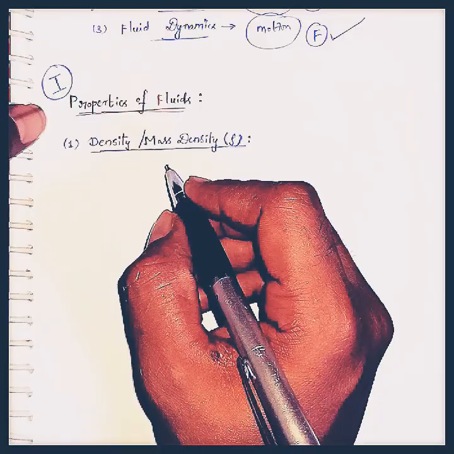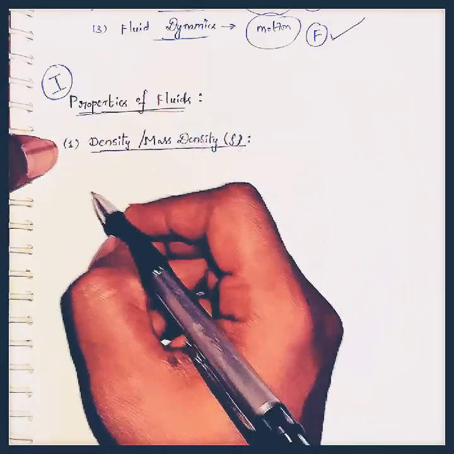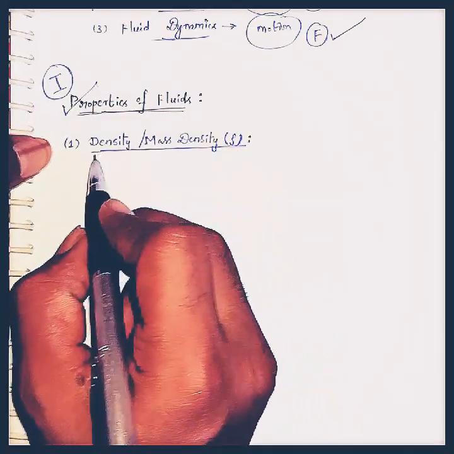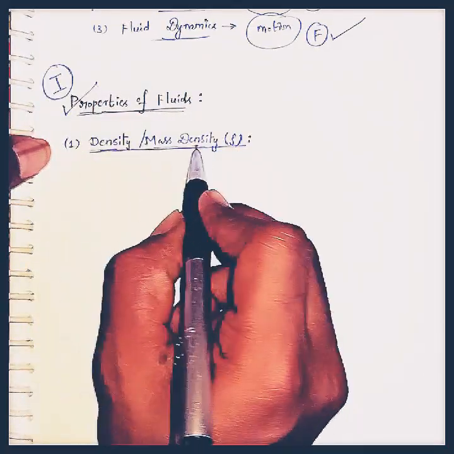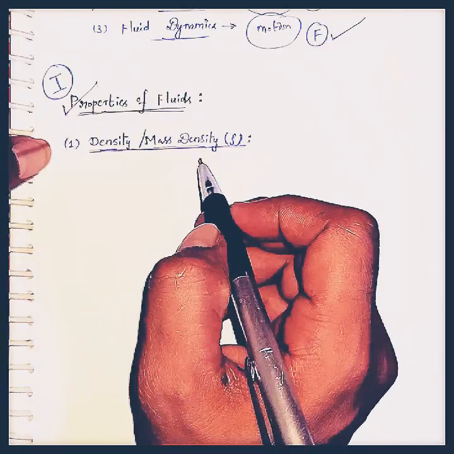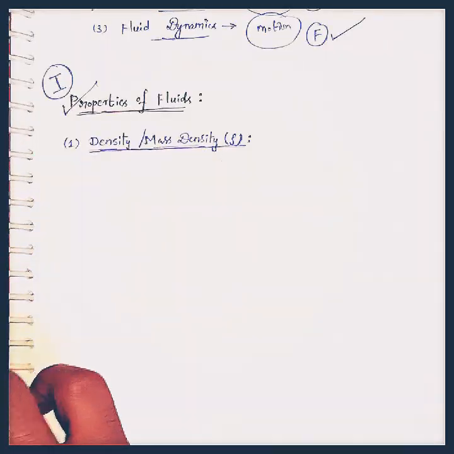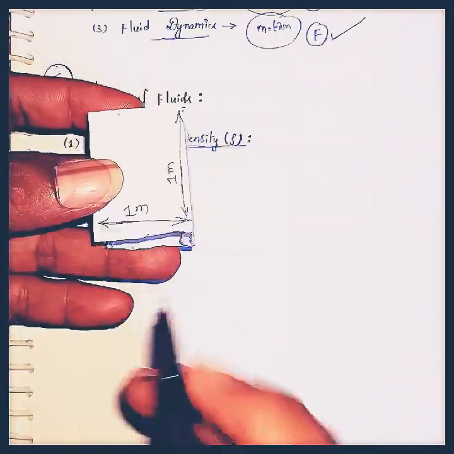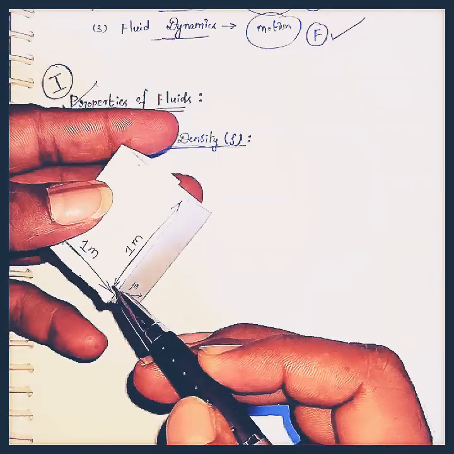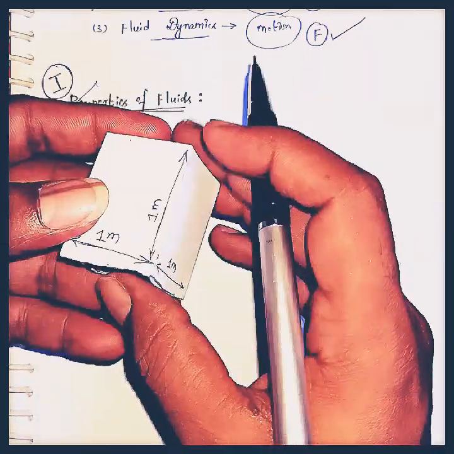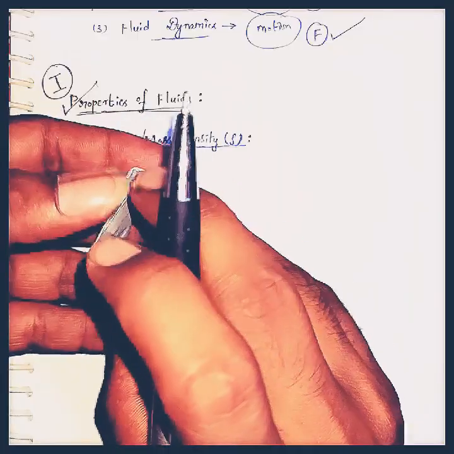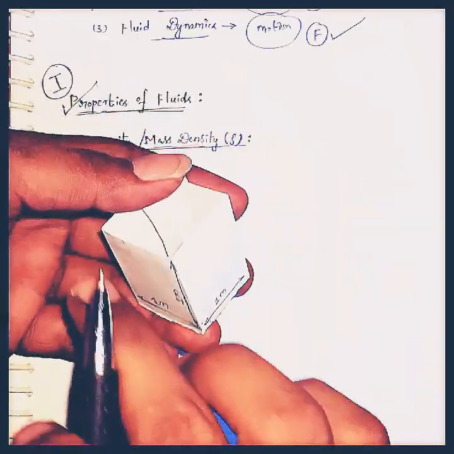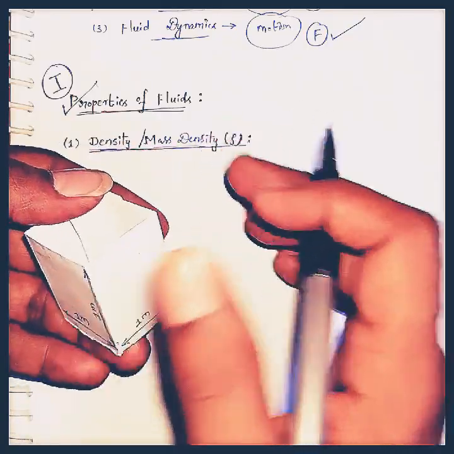Let us start the first chapter in fluid mechanics, that is properties of fluids. Here the first important property is density or mass density. To understand the mass density clearly, I am considering one cubical structure like this. Let us consider the length is 1 meter, width is 1 meter and height is 1 meter. So here the mass of the fluid that is present in this 1 meter cube volume of the body is nothing but the density of the body.